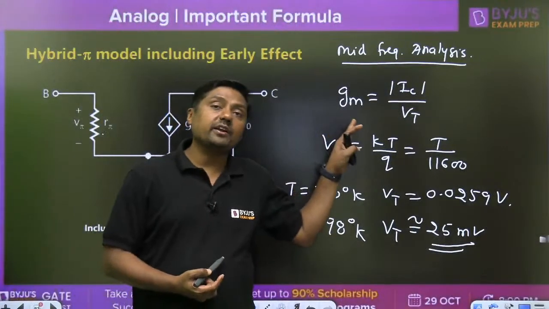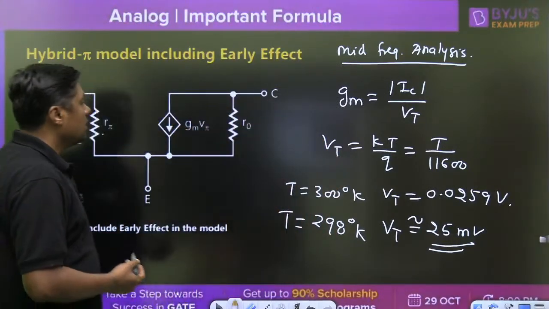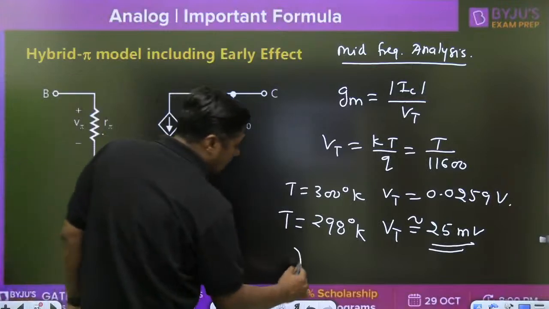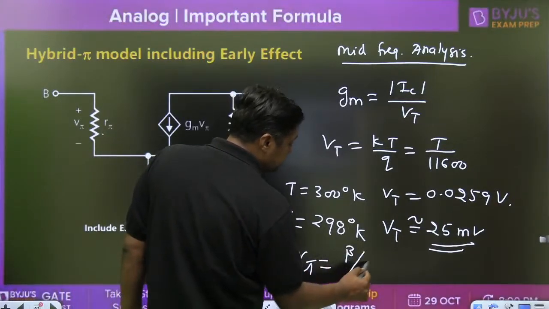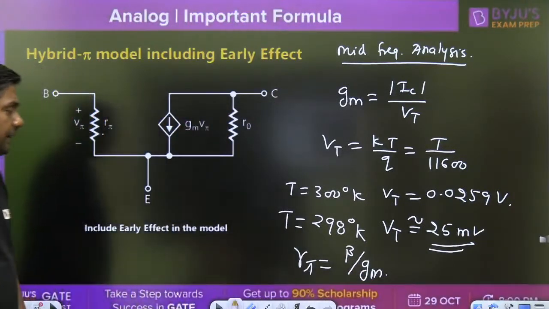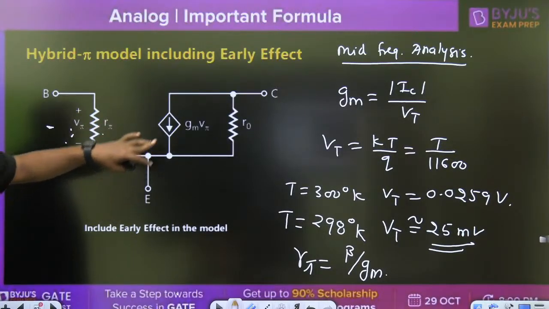From that you can find gm, then we can use this model. And then you have to find r pi. r pi means beta by gm, that is, beta (hfe) by gm. Then you can use the r pi connected here, gm v pi connected here, the emitter connected here, and r naught.